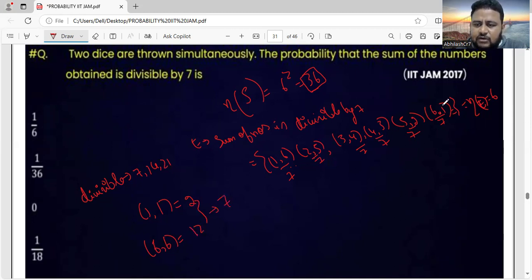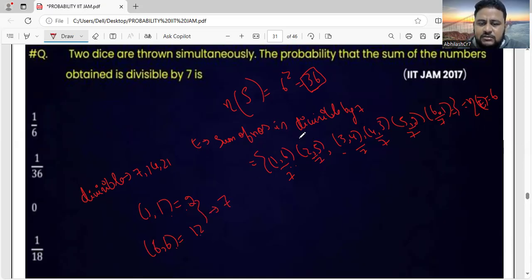So for 7, we got these favorable outcomes. 14 you won't get when you throw 2 dice. Maximum value is 12, and the minimum value is 2, since there is no 0; the minimum on each die is 1. So it ranges between 2 and 12. What is the value divisible by 7 between 2 and 12?